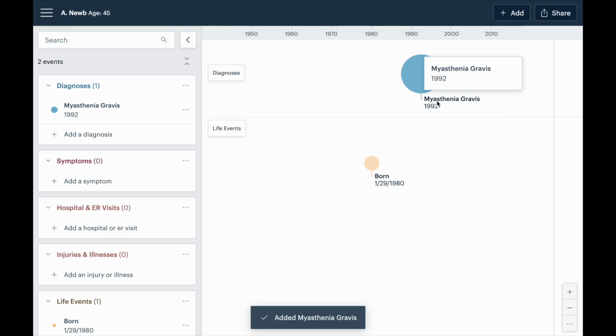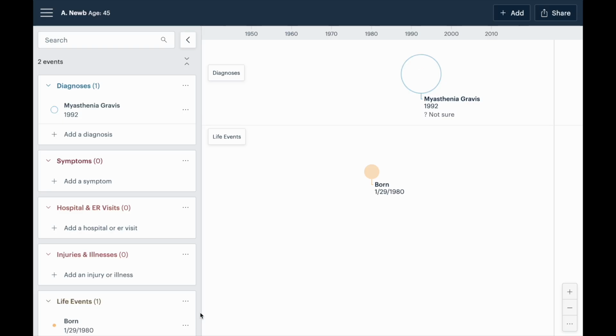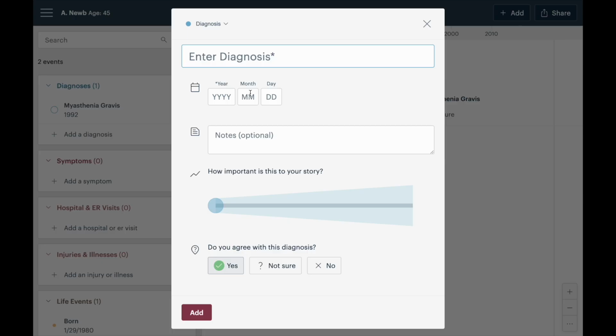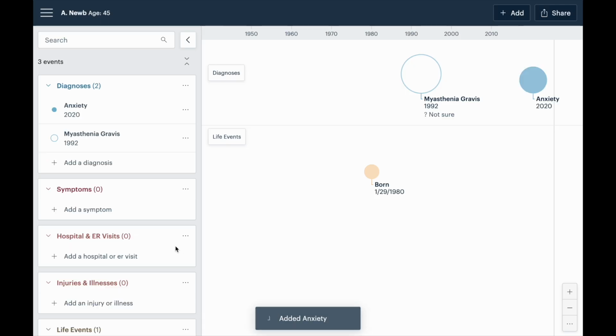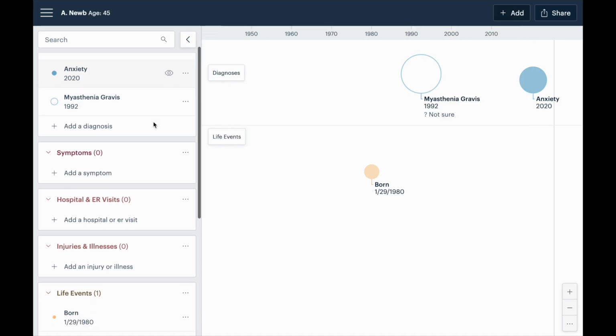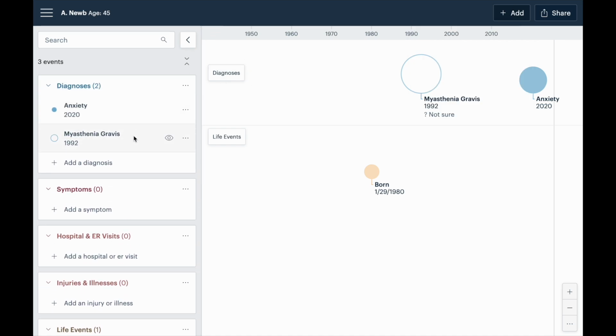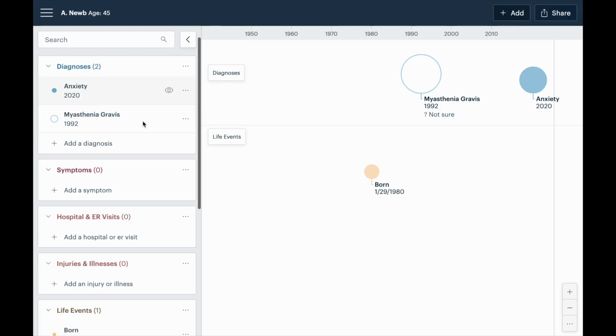And just to show you what happens if I say I'm not sure if I agree, it turns into just an outline. And anything that I add to this timeline, it's also appearing in the sidebar here, and it has the same coloring. So I'm going to go ahead and just add another diagnosis of anxiety. And you might have seen where I added that from. You can add from this button here, and you can also add from the sidebar as well as from the top here. So when you're first getting started, often it's kind of helpful to have this sidebar open and be adding from it.